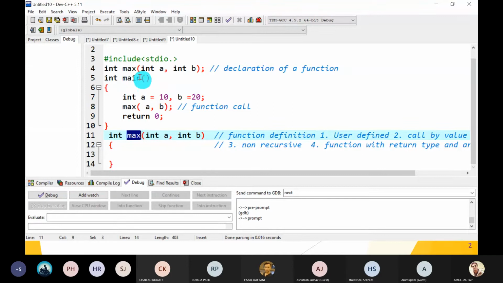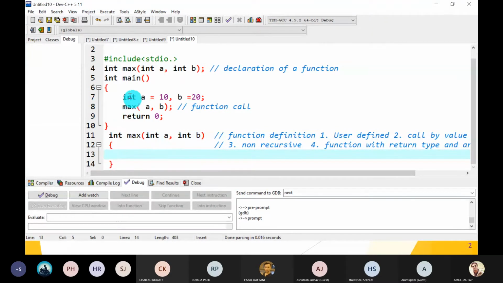They discuss with each other. Main tells the max function, "Max, I have provided you two values, A and B. What is your work? You have to decide which one of A or B is the max, and return that value to me."